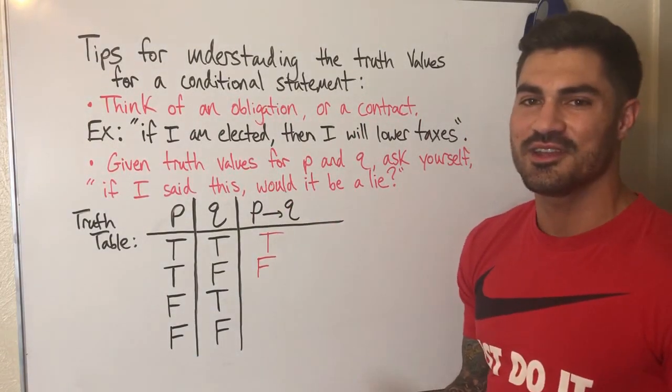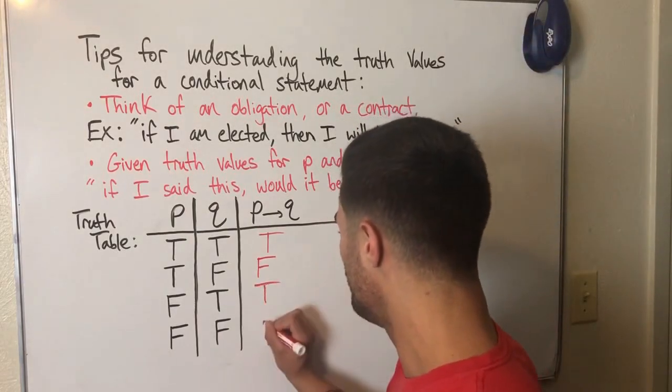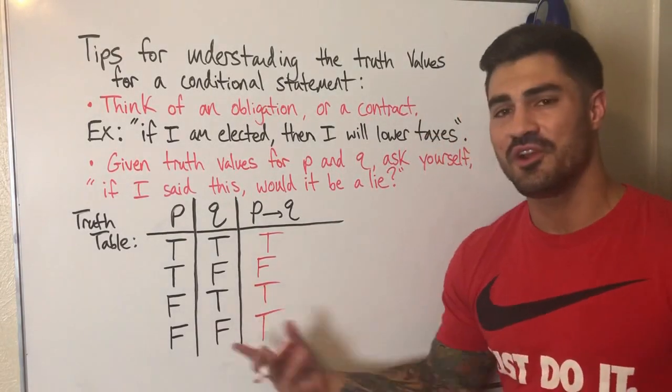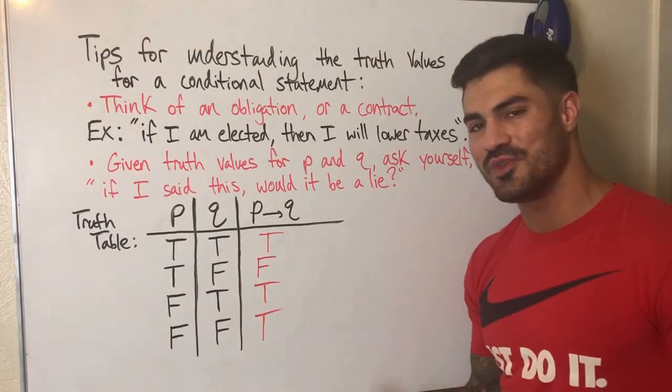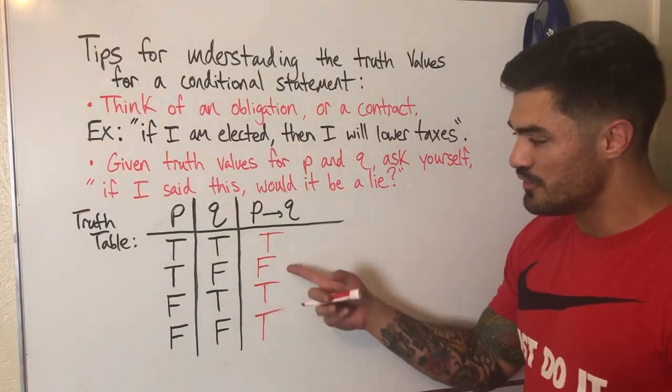I didn't lie in either case, right? It's not a lie. So both of these are actually true, right? And we kind of determine that by saying, well, these definitely aren't false, so therefore they must be true. That's the way I look at it, at least. Okay, so hopefully this helps. We have true, false, true, true.